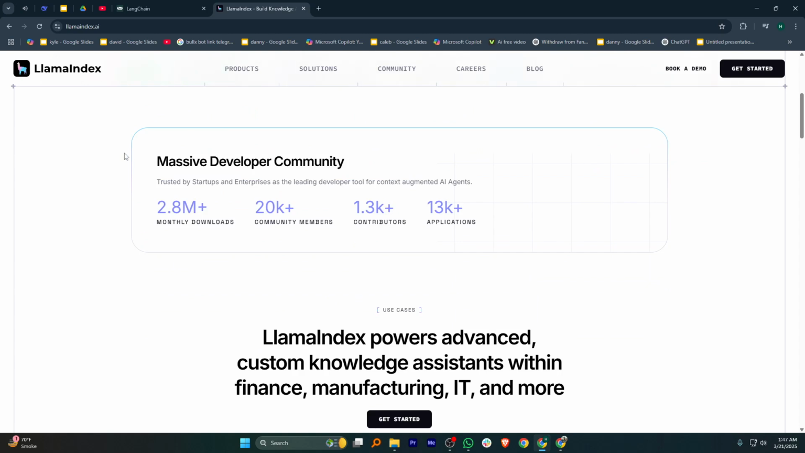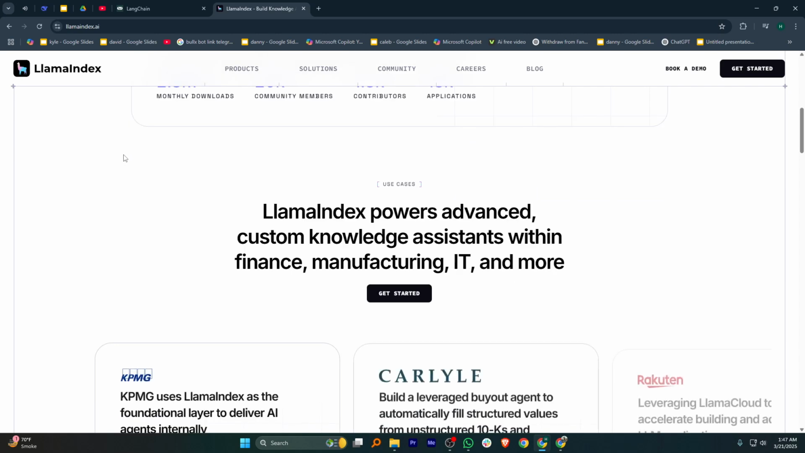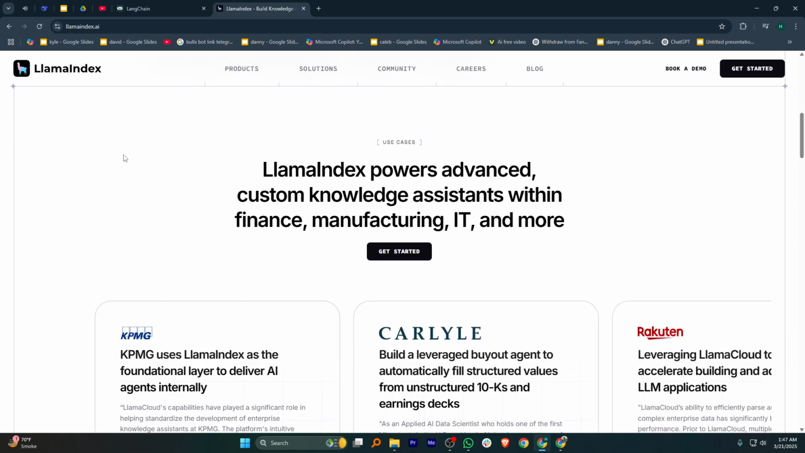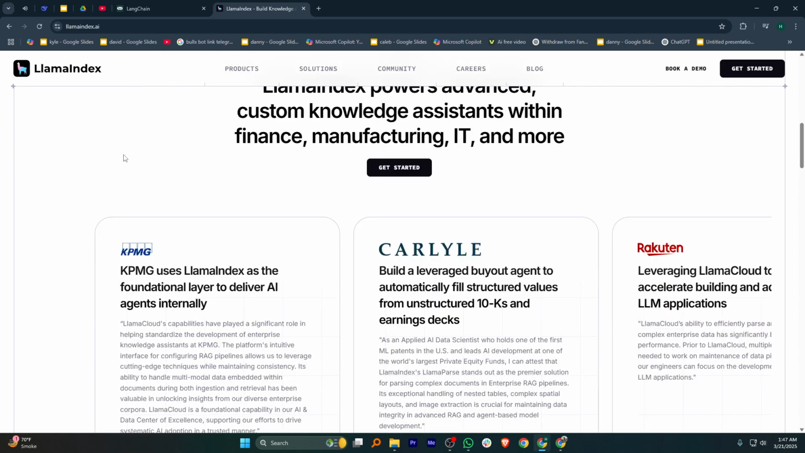In my opinion, LANGCHAIN is best for building AI applications, while LLAMAINDEX is ideal for improving data retrieval and knowledge access.